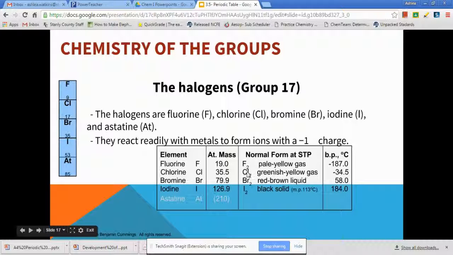These 2s, so F2, Cl2, Br2, and I2, mean you have 2 Fs bound together, 2 Cls bound together, 2 Brs bound together, and 2 Is bound together. This is what we call a diatomic element. If you remember me talking about this on review day for Unit 2, we said that they could be considered a compound or an element, this is why. These are 4 of the 7 that we will look at as diatomic elements.